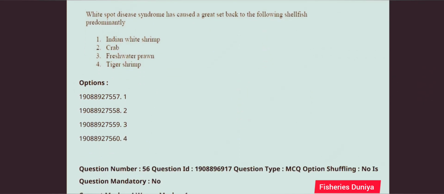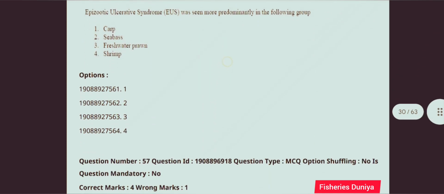Next question. White spot disease syndrome has caused a great setback to the following shellfish predominantly. So the correct answer for this question is option number 4, tiger shrimp. Next question. Epizootic ulcerative syndrome, EUS, was seen more predominantly in the following group. So the correct answer for this question is option number 1, carp.